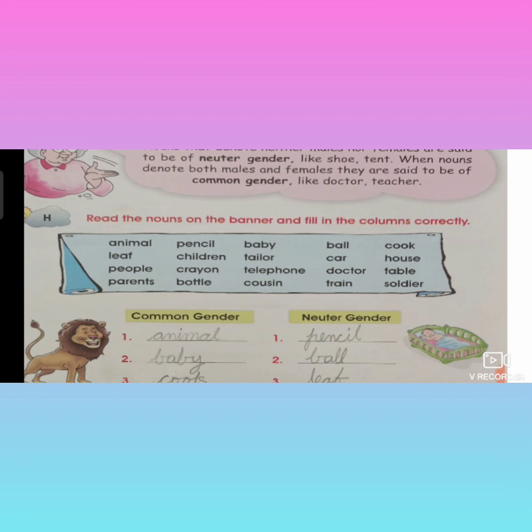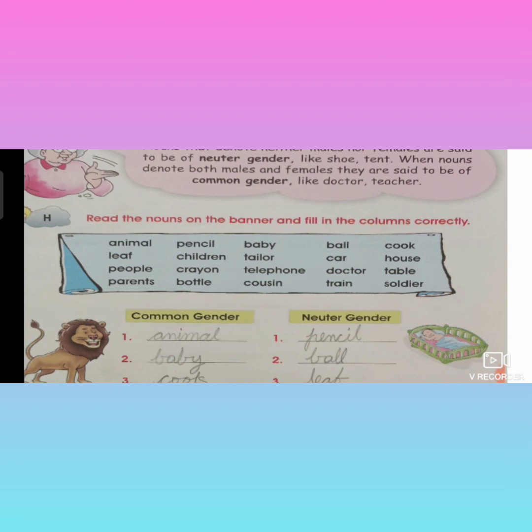Next comes baby. Baby may be boy or girl. So that is called common gender. Tailor also may be boy or girl. They will stitch our uniforms or dresses or anything. So that is also called common gender. And telephone.